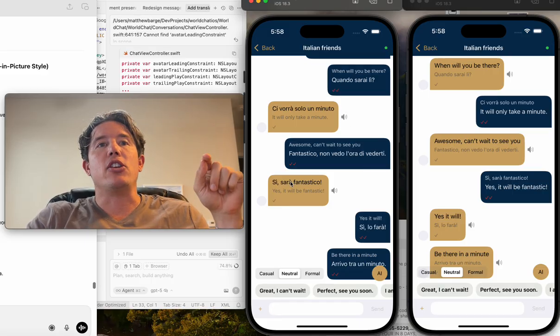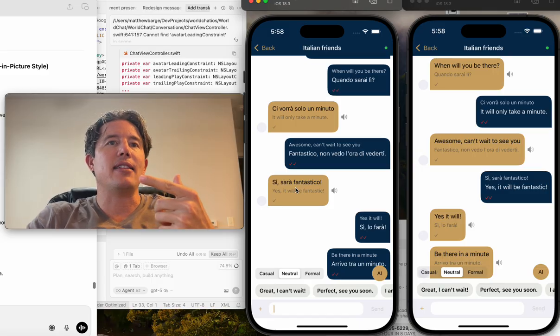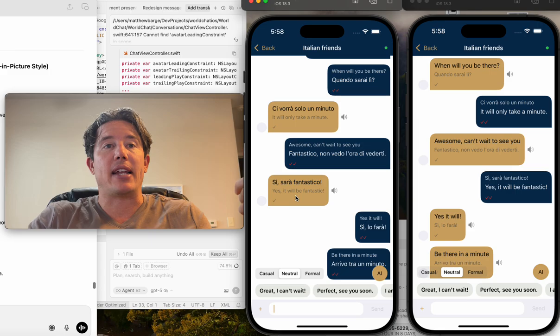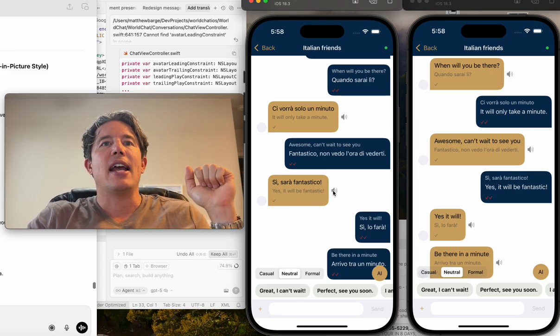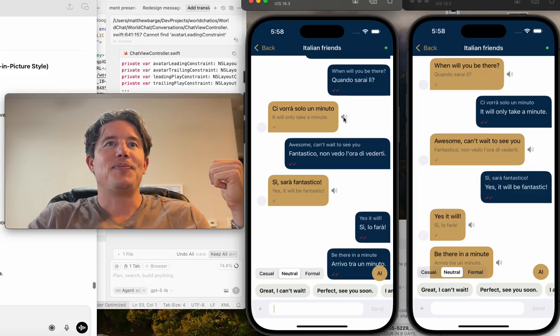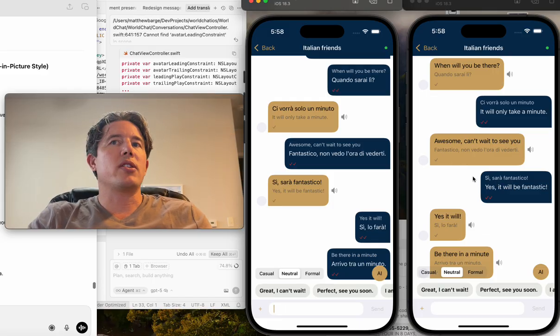You notice I put it at the top. As the American, it's most helpful if I actually try to see what they actually said. Then I have this inline translation of what it is. I can also hear it. Fantastico. Awesome. Ci vorrà solo un minuto.